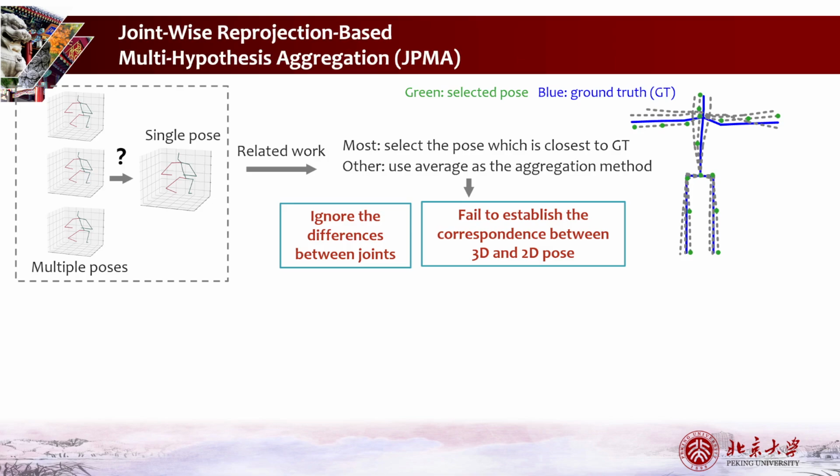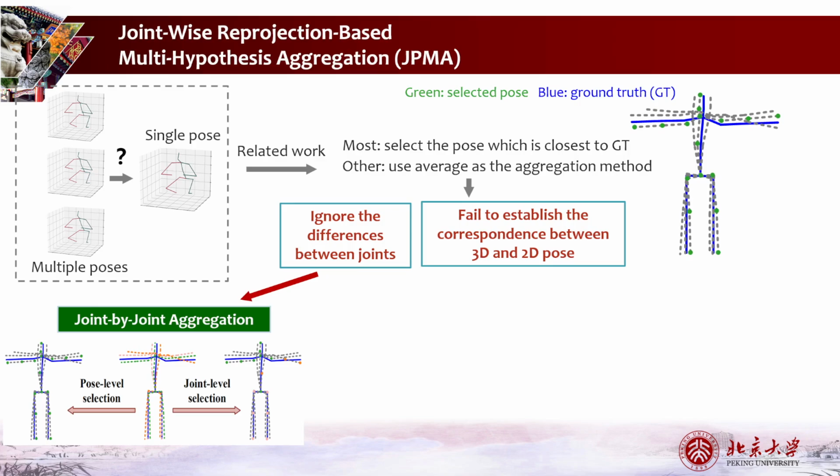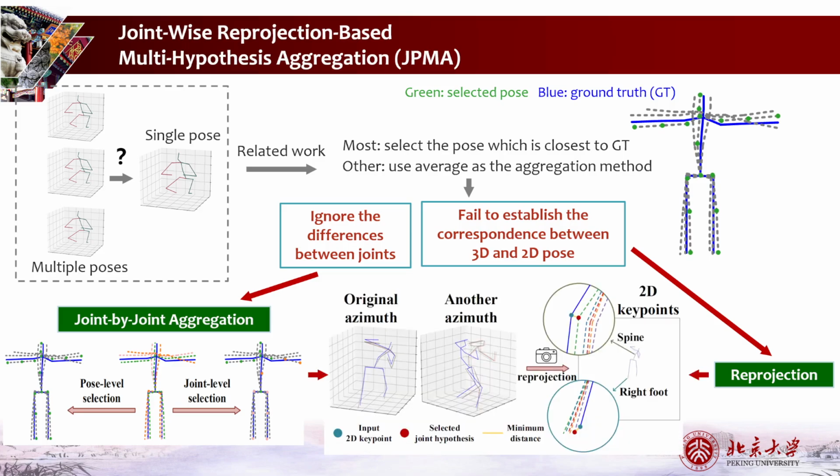To alleviate the first problem, we propose a joint-by-joint aggregation method, which exploits the merits of each pose hypothesis. To alleviate the second problem, the reprojection method is used. We combine these two aspects to get the final method. 3D pose hypotheses are reprojected to the 2D camera plane and compared with the input 2D key points. For each joint, we select the best hypothesis that has the minimum distance to the 2D input. Then, all the selected joints are combined into the final 3D prediction.